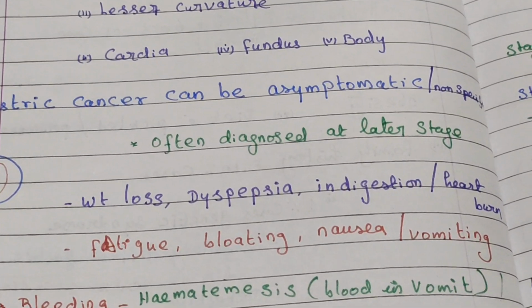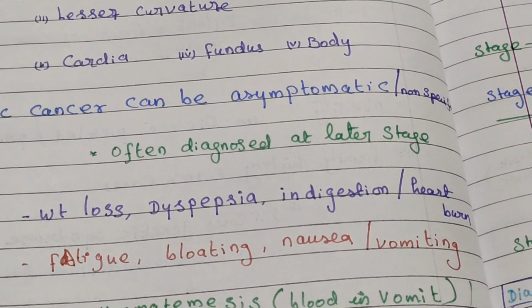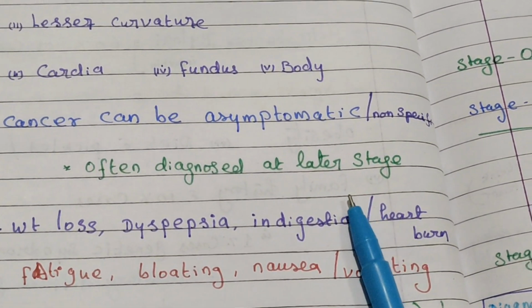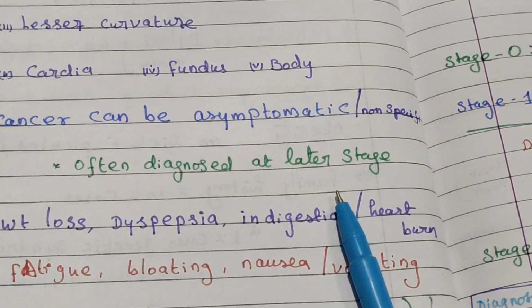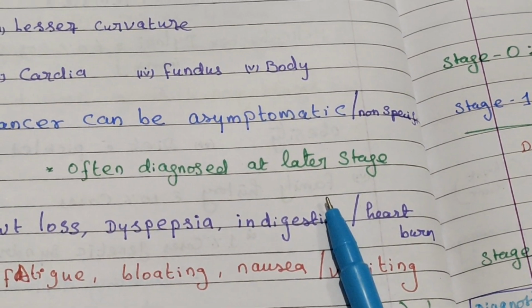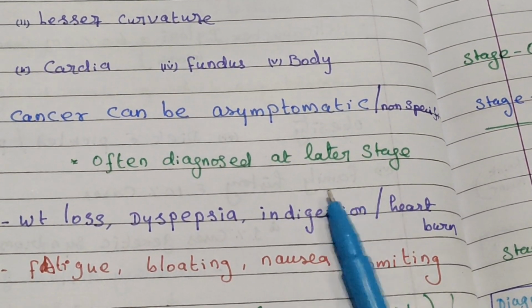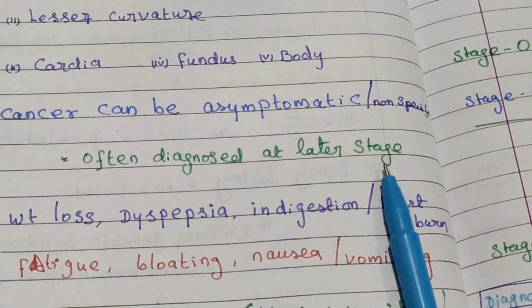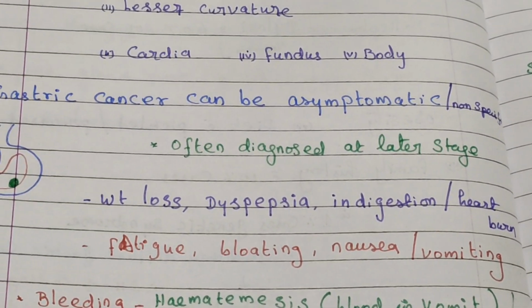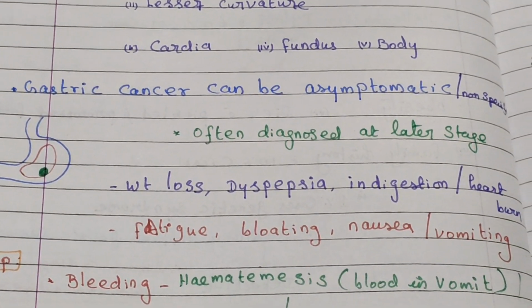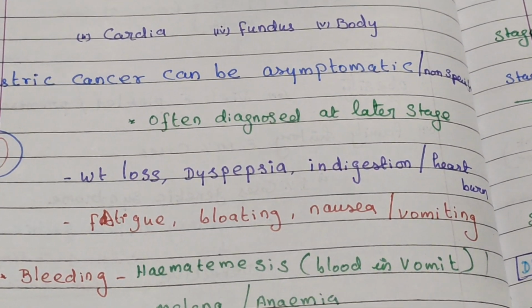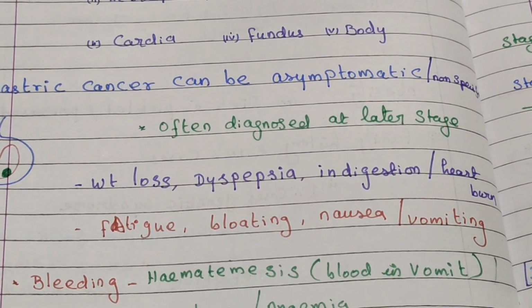Gastric cancer can be asymptomatic. Most of the time it doesn't produce any symptoms, or they are non-specific, so it is often diagnosed at a late stage. Of the four stages, we usually find it only at the third stage.